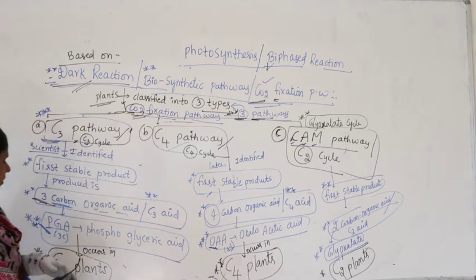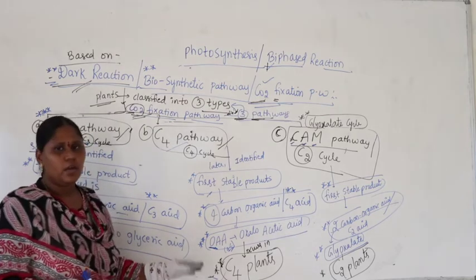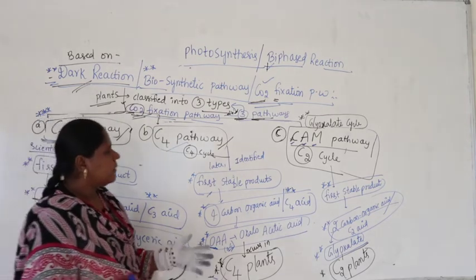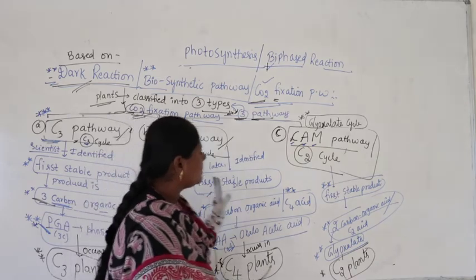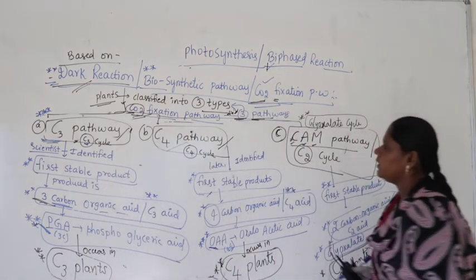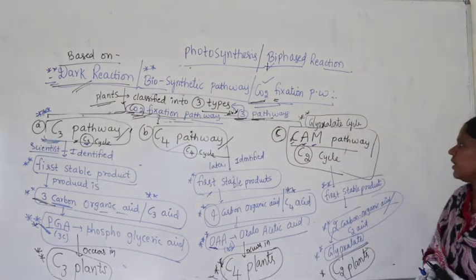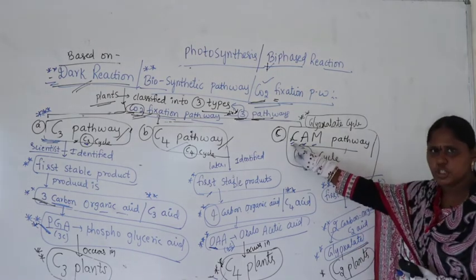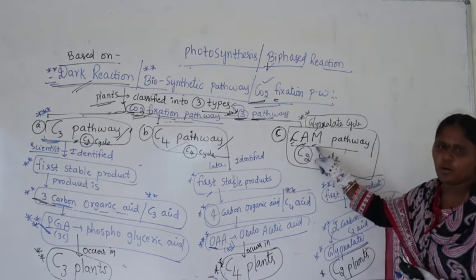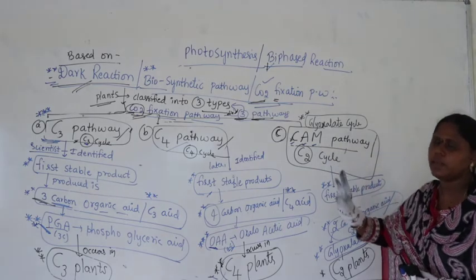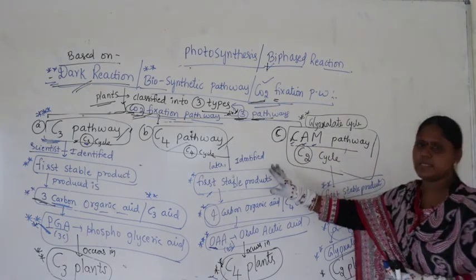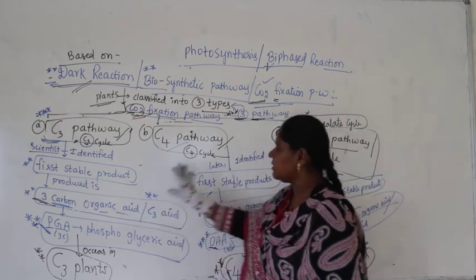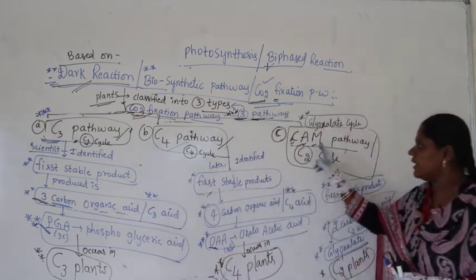Then later they thought maybe they would classify plants into 2 types, C3 plants and C4 plants. But later they came to know that it is not only C3 and C4, and they discovered another pathway which we call the CAM pathway, crassulacean acid metabolism pathway. No need to worry, we have to discuss it: after we discuss the C3 pathway and C4 pathway, we have to study the CAM pathway.